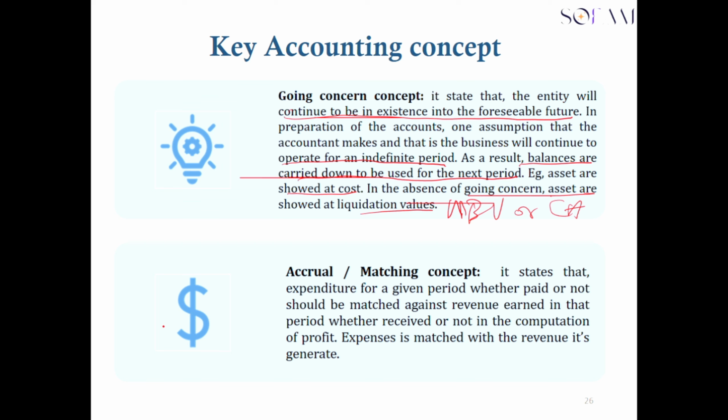Number 2, the accrual matching concept. So this concept states that expenditure for a given period, whether that particular expenditure has been paid or not, should be matched against the revenue earned in that same period when we want to determine profit for that period. So basically, what this concept is saying is that in order to determine profit, we should match revenue against expenses. And this is using the accrual basis of accounting.